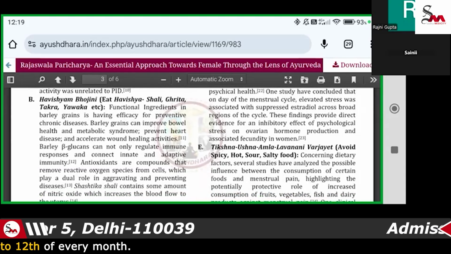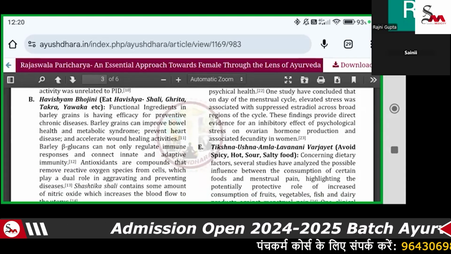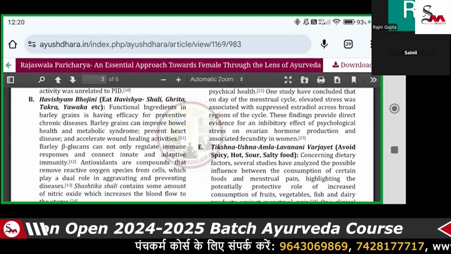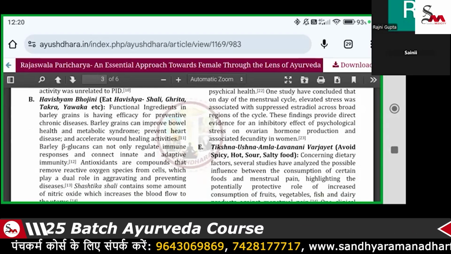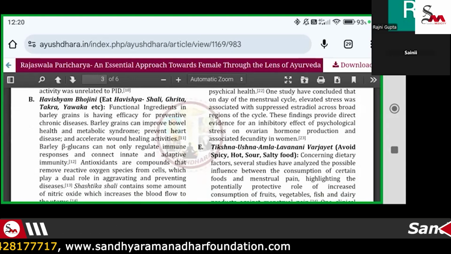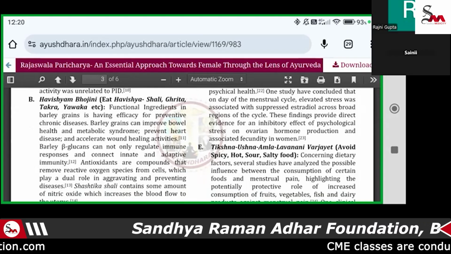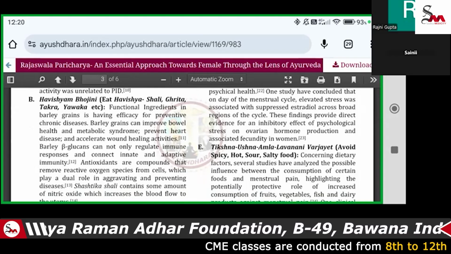Next, they should take a diet like Shastika, Grita, and Twaka. This is a function of the barley grain in preventing chronic diseases. We have to advise the patient to take barley grains. It is important for the bowel also, helps with metabolic syndrome, and prevents heart diseases.